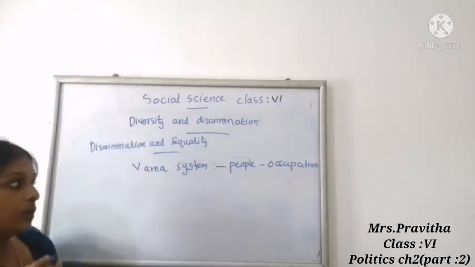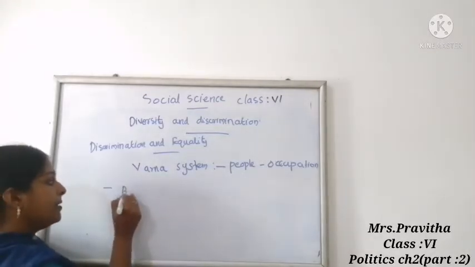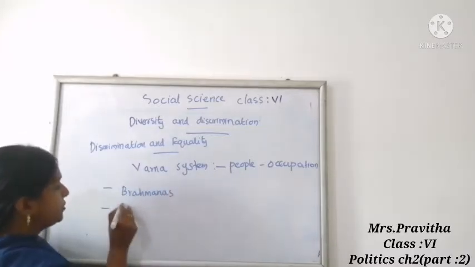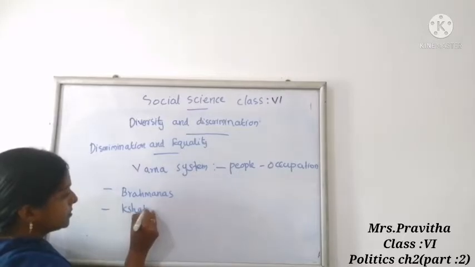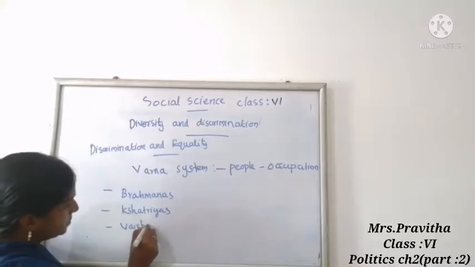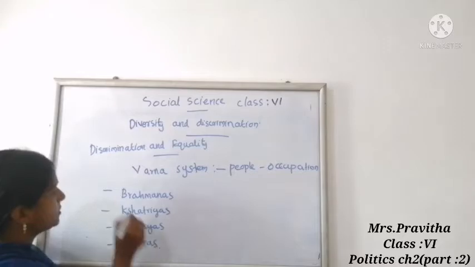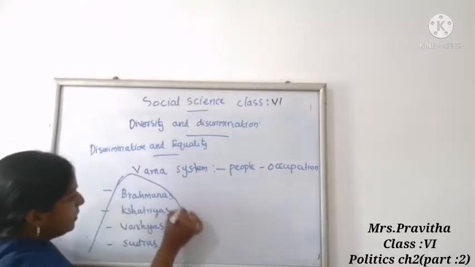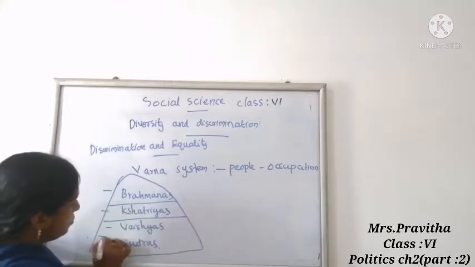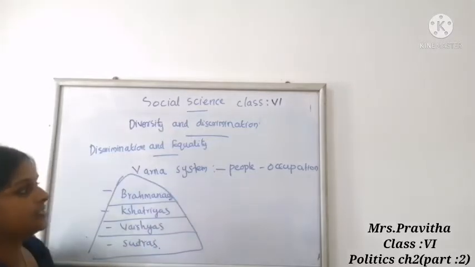On the basis of this Varna system, there are 4 Varnas: Brahmanas, Kshatriyas, Vaishyas, Shudras. These are the 4 Varnas. We can make these Varnas in a triangle: Brahmanas, Kshatriyas, Vaishyas, Shudras. So these are called the Varna system.